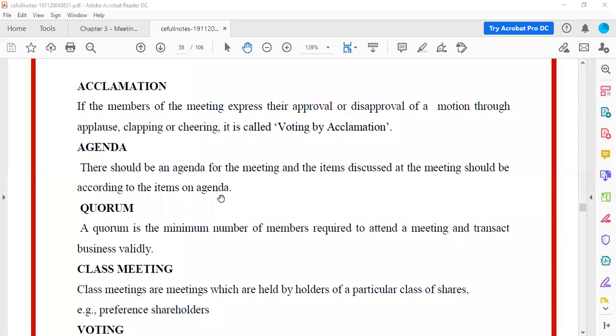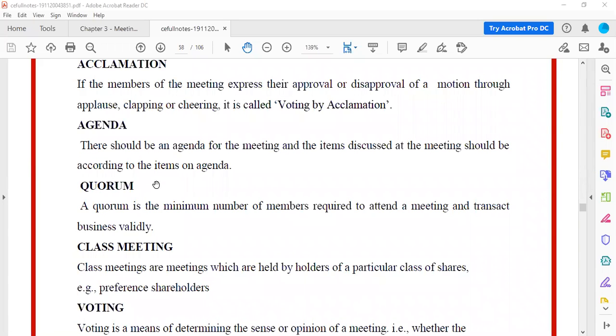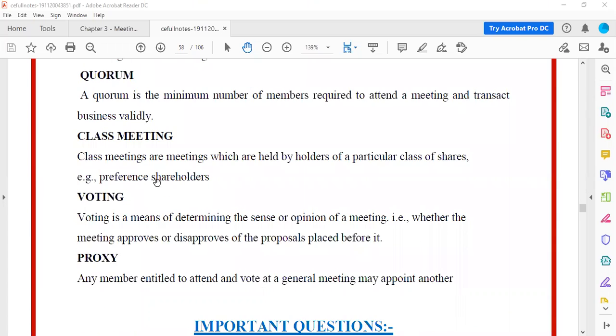Then class meetings. Class meetings are held by holders of a particular class of shares. If it's an equity share meeting, only equity shareholders will be there. If it is a preference shareholders meeting, only preference shareholders will be present in the meeting. So that is class meeting.